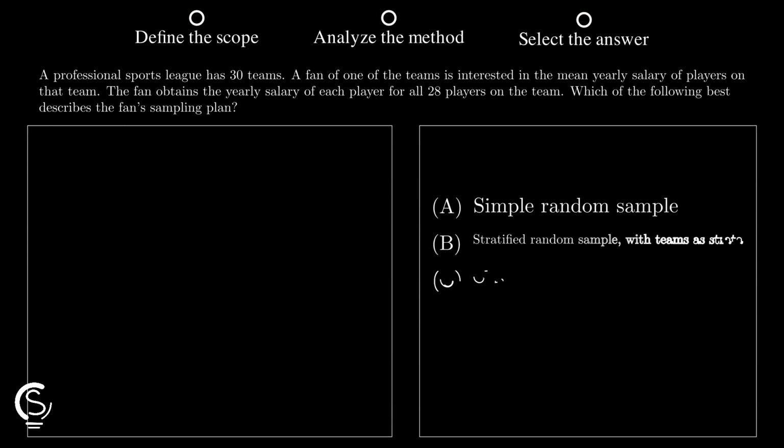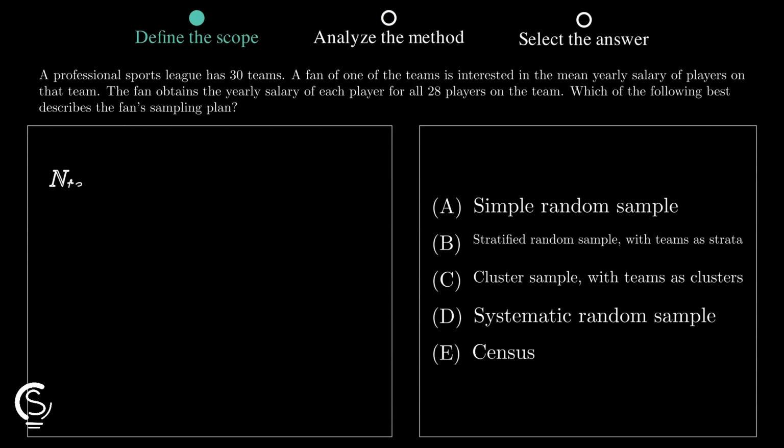The fan is interested in the mean salary of players on one specific team. The fan collects data for all 28 players on that exact team. You got this, team.